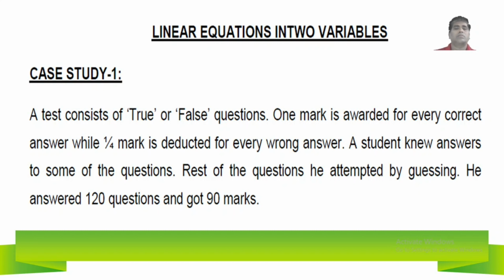Here we have to keep two things in mind. One is the total number of questions is 120. Next, whatever answers the student knew, all those are correct answers. We are assuming that whatever answers the student knew are all right answers. We are taking it as X.